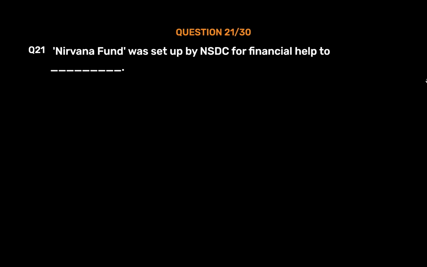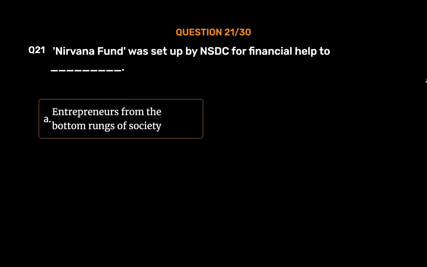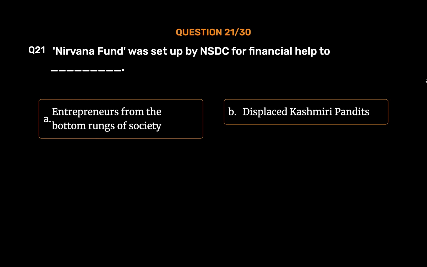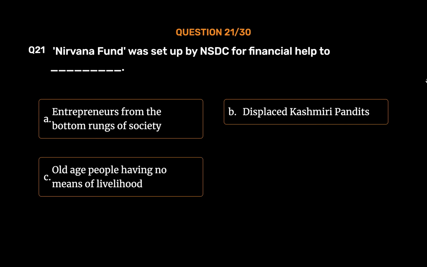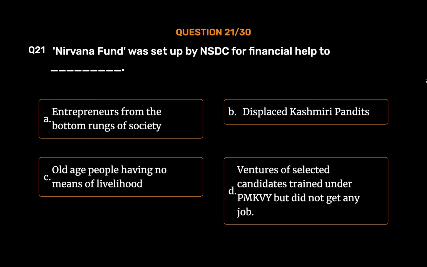Question number 21. Nirvana Fund was set up by NSDC for financial help to _. Option A. Entrepreneurs from the bottom rungs of society. Option B. Displaced Kashmiri Pandits. Option C. Old age people having no means of livelihood. Option D. Ventures of selected candidates trained under BNCV but did not get any job. The correct answer is Option D. Ventures of selected candidates trained under BNCV but did not get any job.